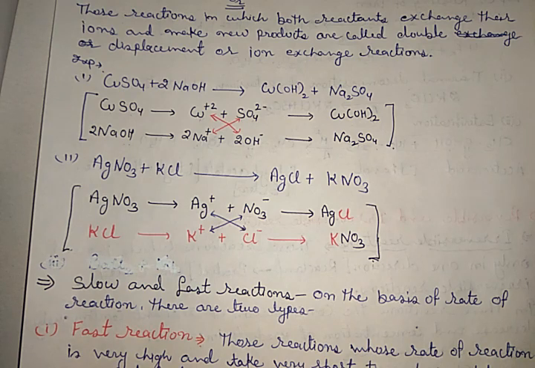And fourth is double substitution, in which atoms or groups of atoms of both reactants displace each other, or we can say the reactions in which both reactants exchange their ions and make new products. So these are the four types of chemical reactions on the basis of bond formation and bond breaking.